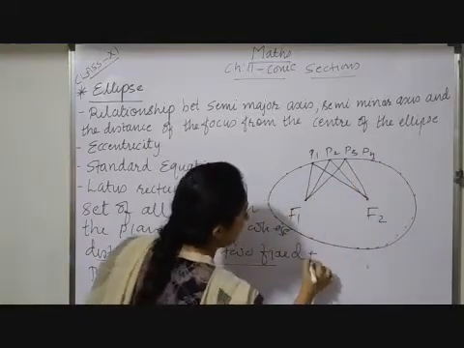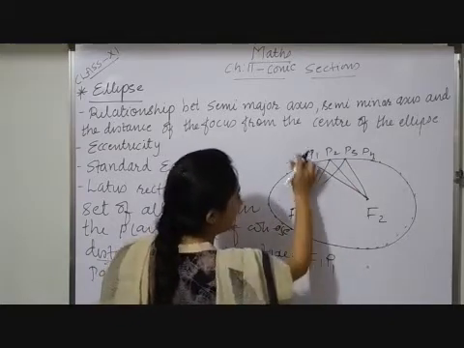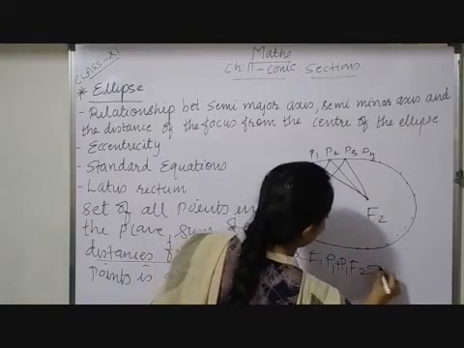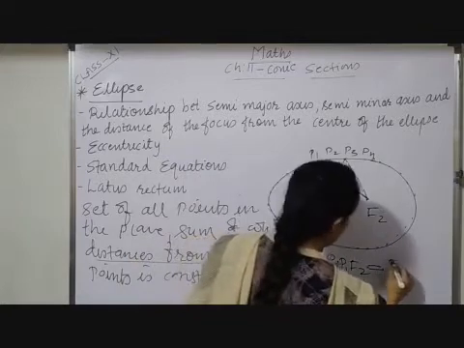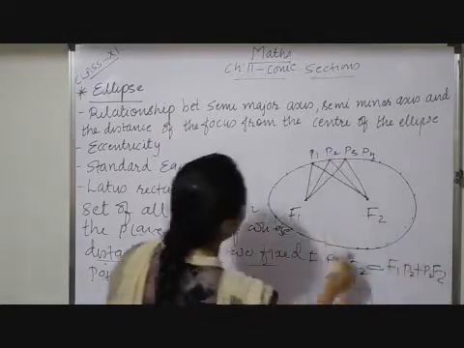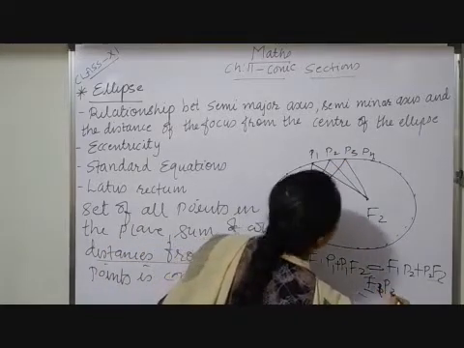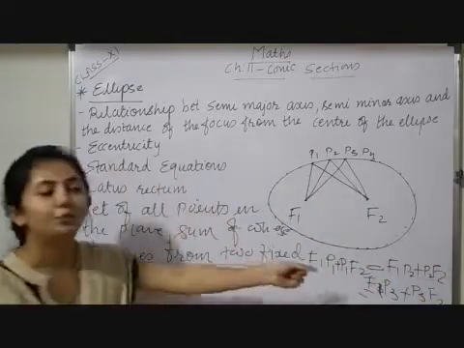So it means F1P1 plus P1F2 equals F1P2 plus P2F2, which is also equal to F1P3 plus P3F2, and so on.